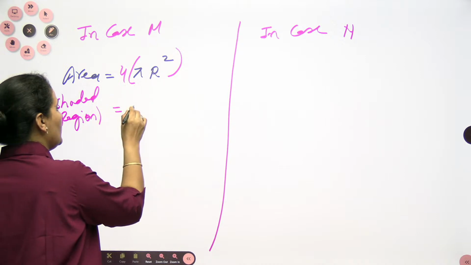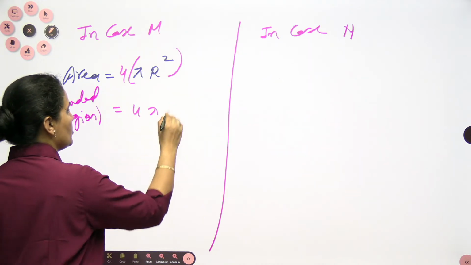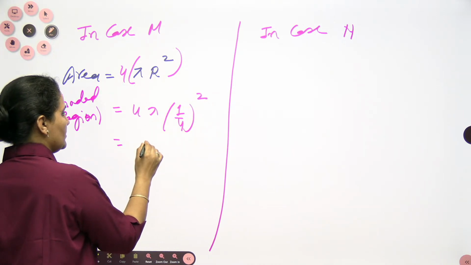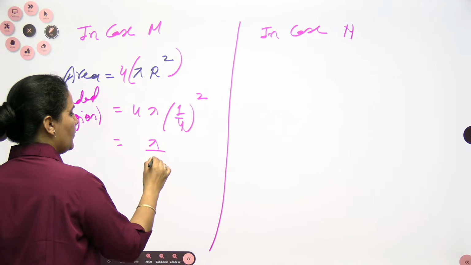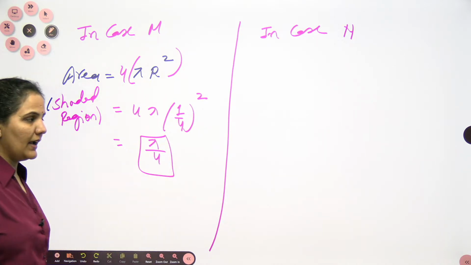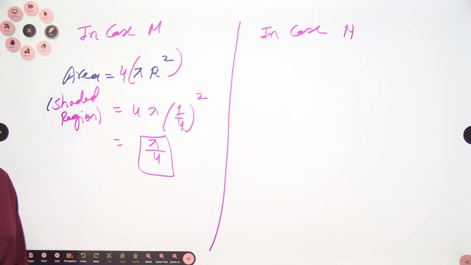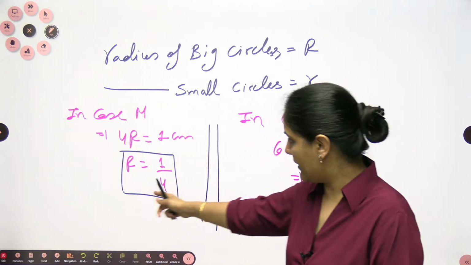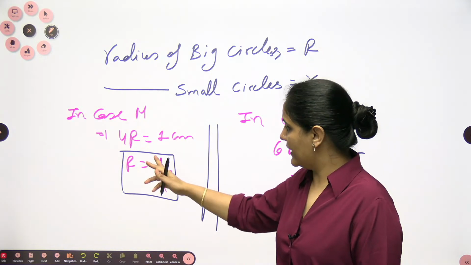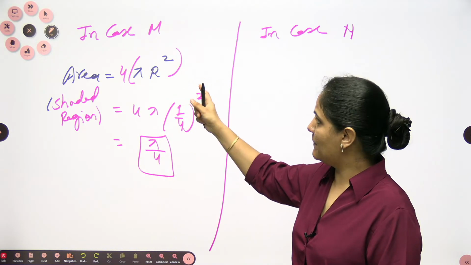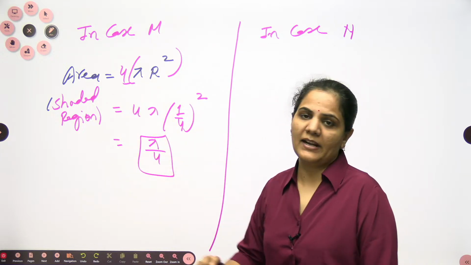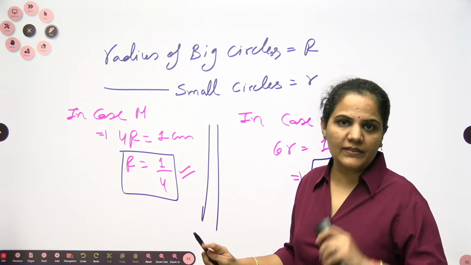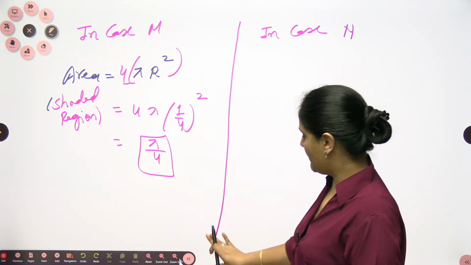Okay, ji, 4 pi, and at the place of r, you can put the value 1 by 4, square. So this will be pi by 4. The area of all the 4 bigger circles in this case M will be pi by 4, because the area of one circle will be pi r square. We are having 4, so we multiply with 4. We already found the value of r, so we use the value of r as 1 by 4. So this is for the bigger circle.